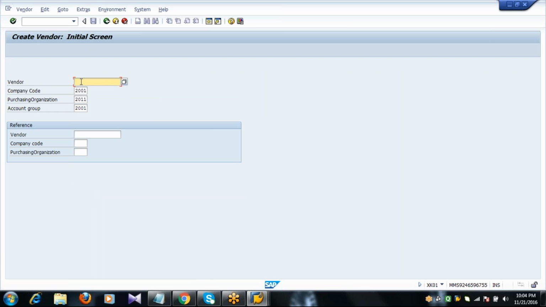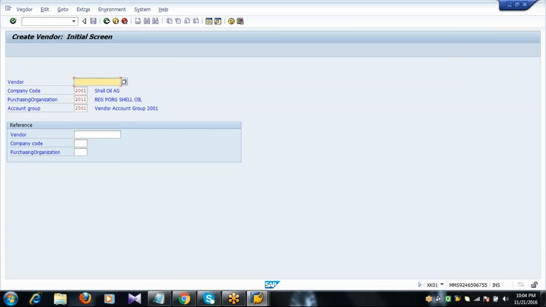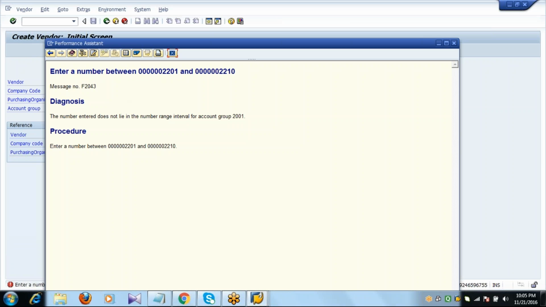Now see here, when I press enter, the system is throwing a message in red color. So what is that message? See here, account group uses external number assignment, specify an account number. Let us say I will enter whatever number I want. Again I press enter. Again the system is throwing a message, enter a number between 2201 and 2210.